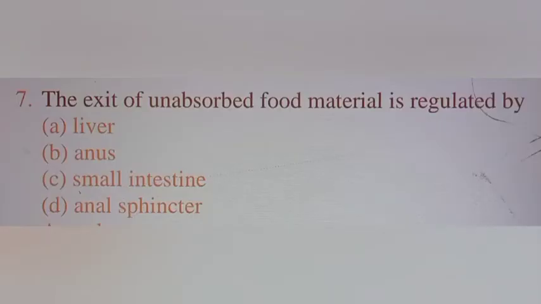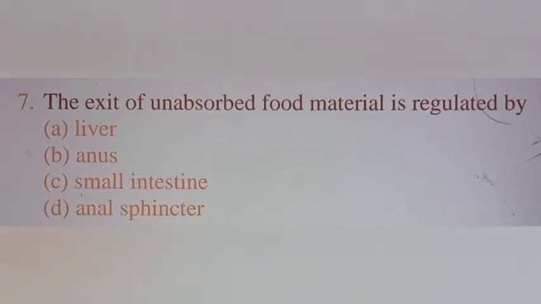Question number 7: the exit of unabsorbed food material is regulated by option A, liver; option B, anus; option C, small intestine; and option D, anal sphincter. Among these, the correct option is the anal sphincter, because a sphincter is the muscular structure which helps in the movement of the food material. So we have many sphincters across this alimentary canal.